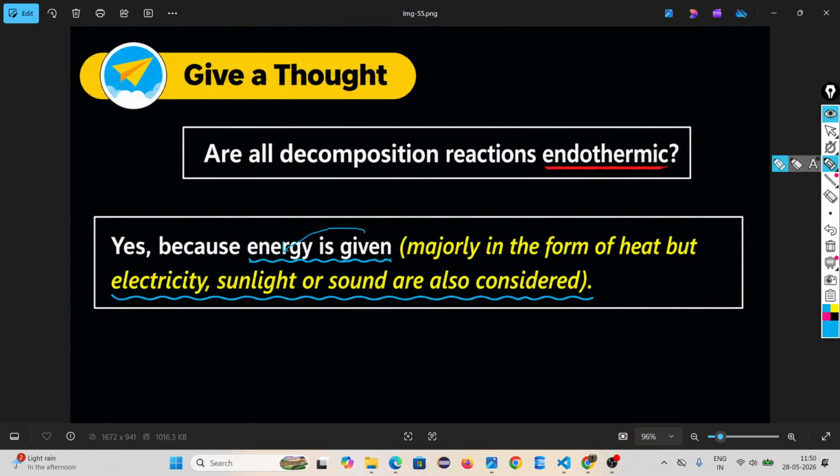That means yes, all decomposition reactions are endothermic because energy is given majorly in the form of heat, but electricity, sunlight or sound are also considered. To do these reactions we always require heat or light or electricity. That's why all are endothermic. In these reactions heat, light or electricity energy is never released. They consume it, they don't release it.